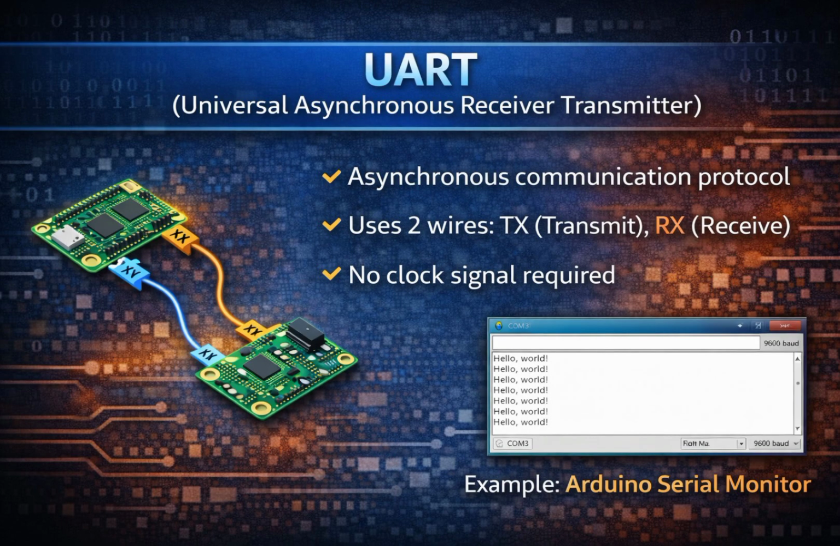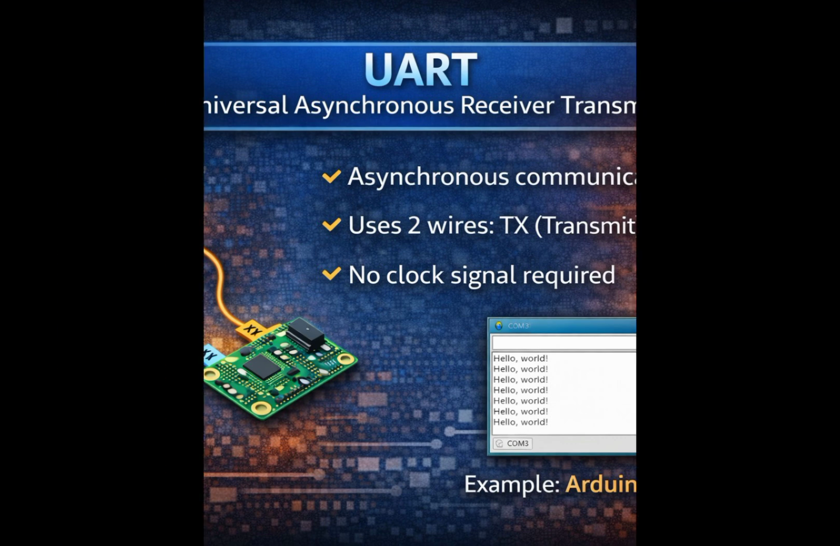UART. UART stands for Universal Asynchronous Receiver Transmitter. It is an asynchronous communication protocol, meaning it does not use a clock signal. It works using just two wires: TX for transmitting data and RX for receiving data. A common example is the Arduino serial monitor.